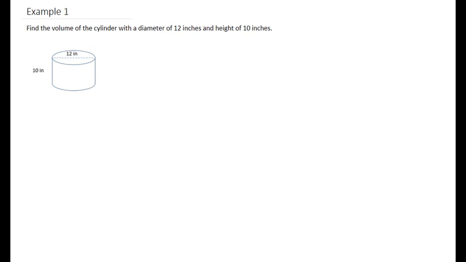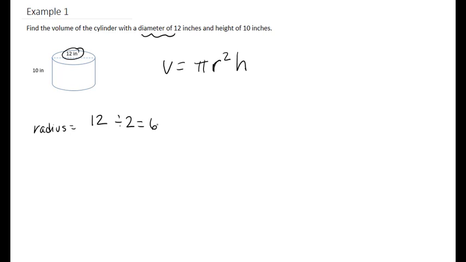Example 1. Find the volume of the cylinder with a diameter of 12 inches and a height of 10 inches. So to find our volume, we know it is pi r squared times the height. Now, we notice that we're actually given the diameter of 12 inches. So in order to find the radius, we just need to go 12 divided by 2, which is equal to 6. Now we have our radius, so now we can find our volume.